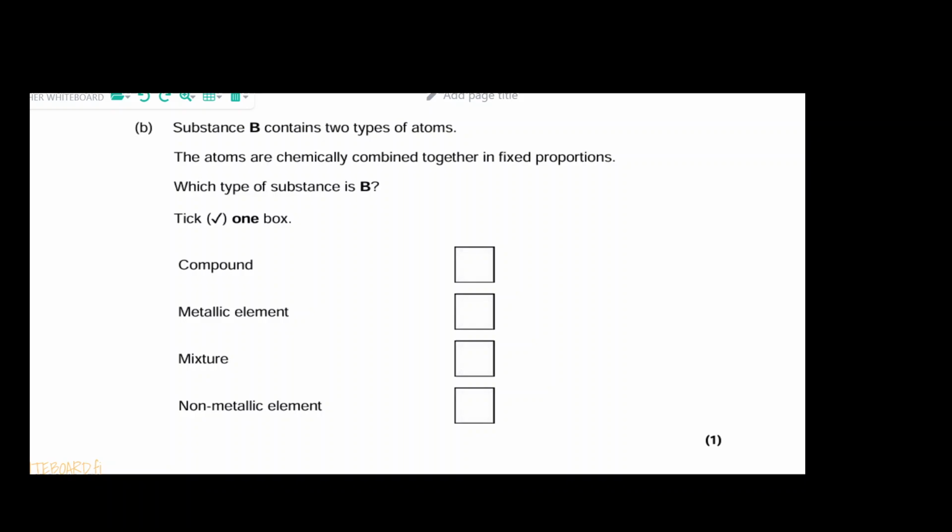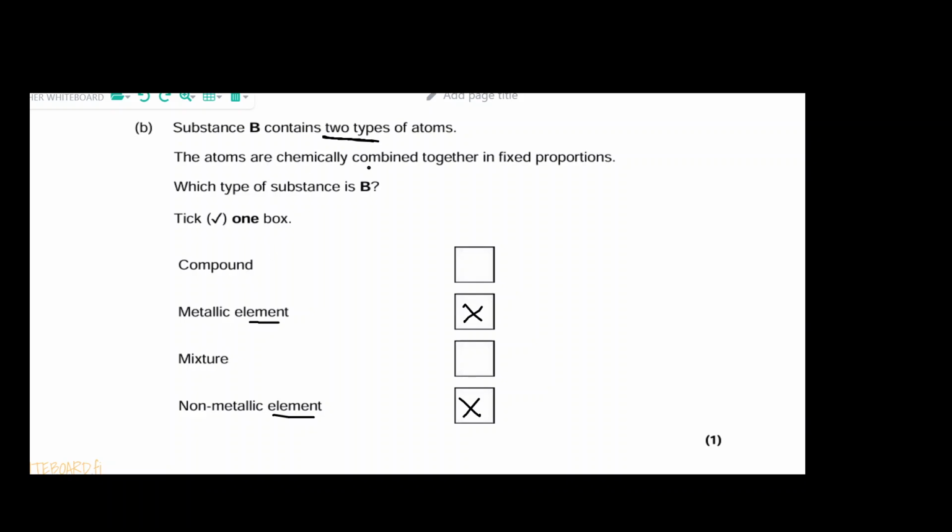Okay, so we're going to go ahead and look at the second question. This is another type of question that you can get based on atomic structure and the periodic table. So this time they've asked us: substance B contains 2 types of atoms. Okay, so if you remember what we did on the previous page, one type of atom is what you can find in elements, but 2 types, so 2 or more, will be found in either compounds or mixtures. So if we come down here, elements only contain one type of atom. So that rules out metallic elements. It also rules out non-metallic elements because again, elements contain one type of atom. So this leaves us with compounds and mixtures.